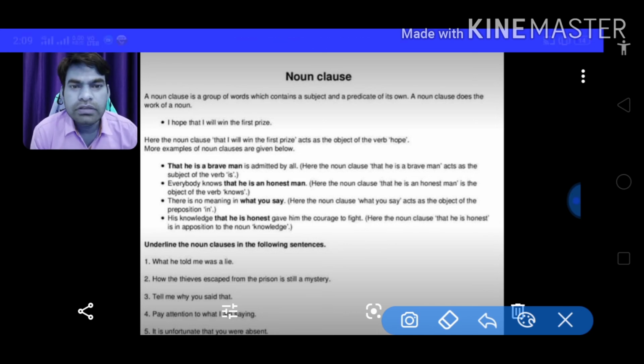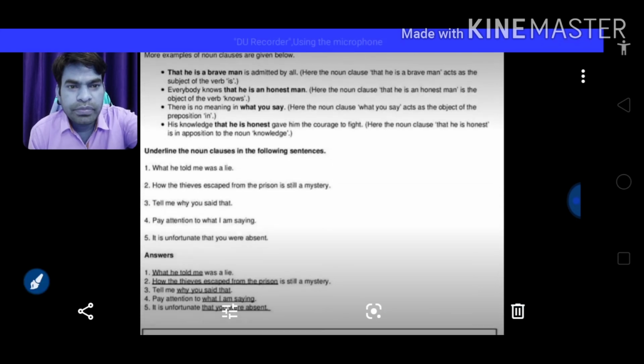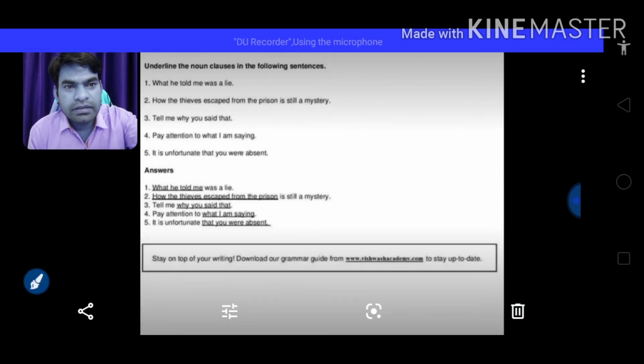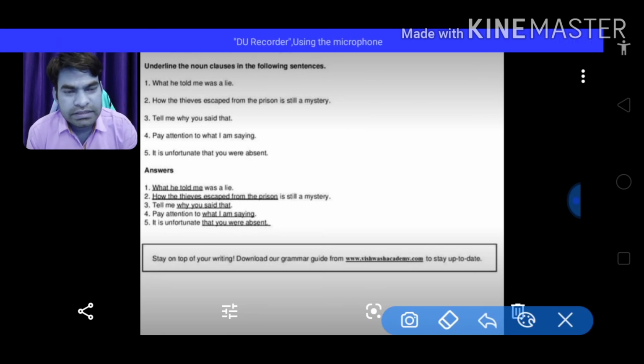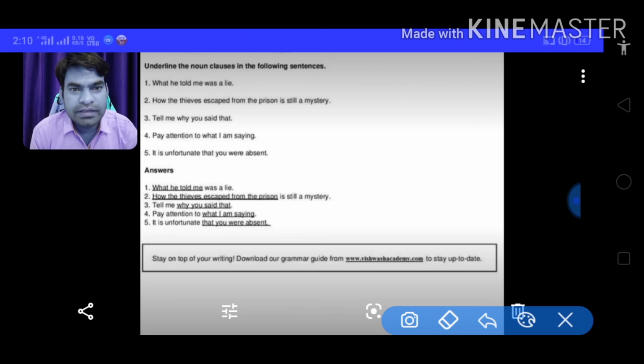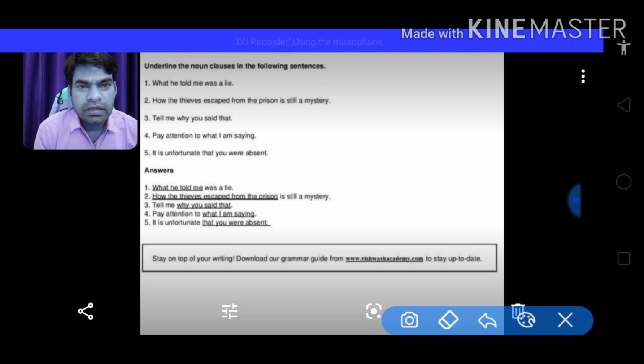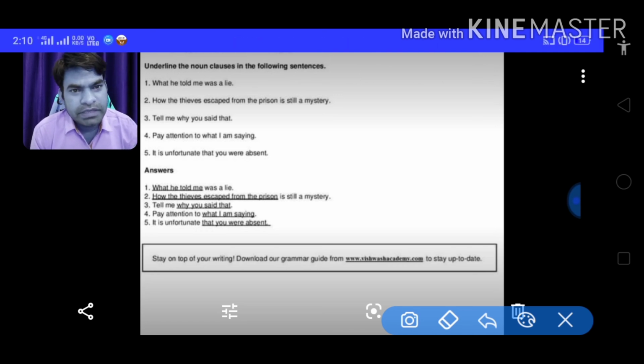Now here are some sentences for you to find out whether you can recognize the noun clause in them. Answers have already been mentioned, yet you must practice regularly. Such sentences should be practiced regularly, and that will be beneficial for you.